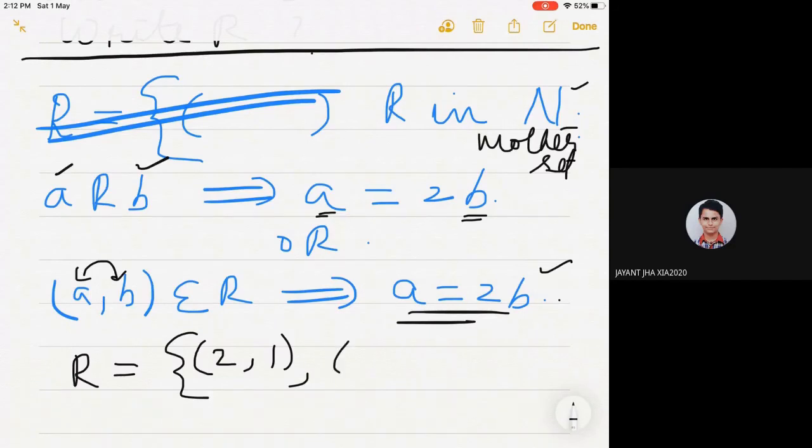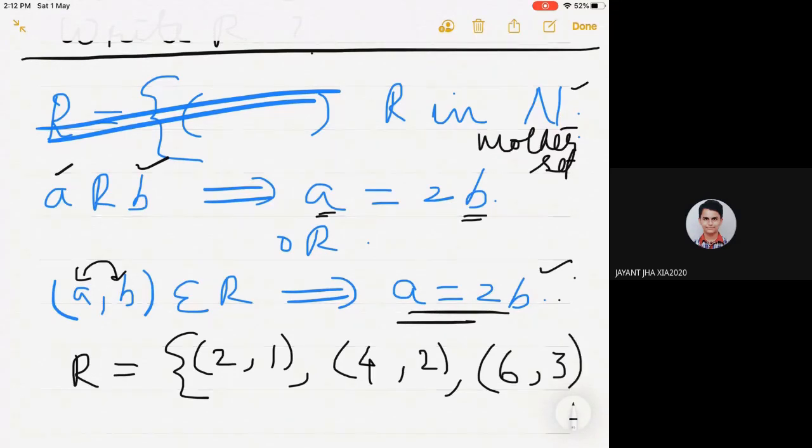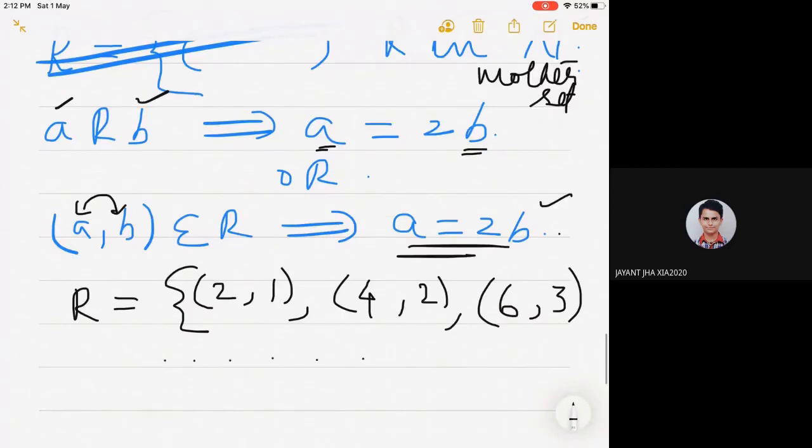That is, if we give B as 2, A comes as 4. Then we give B as 3, then the value of A is 6. Now it will continue. It will be an infinite set because you cannot put all the elements of natural numbers, because for every natural number you will get a value of A. So this is a particular relation.